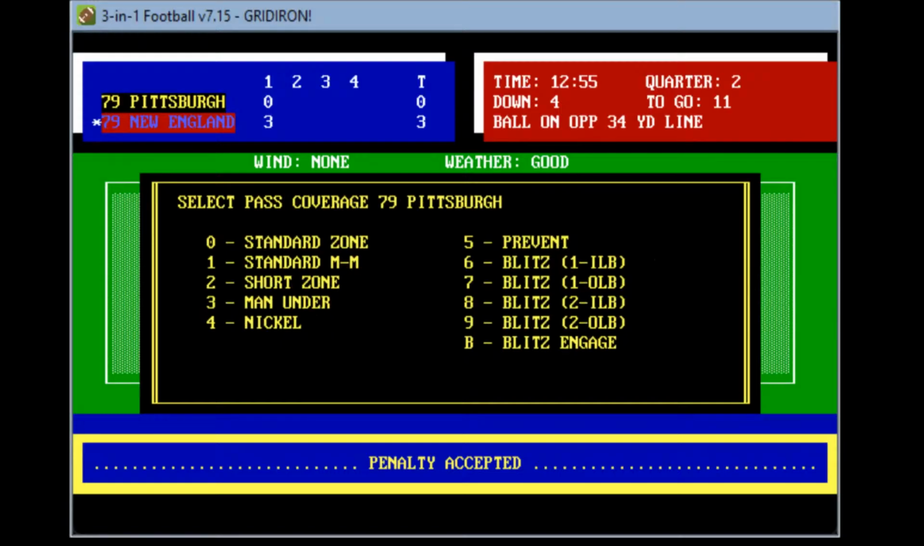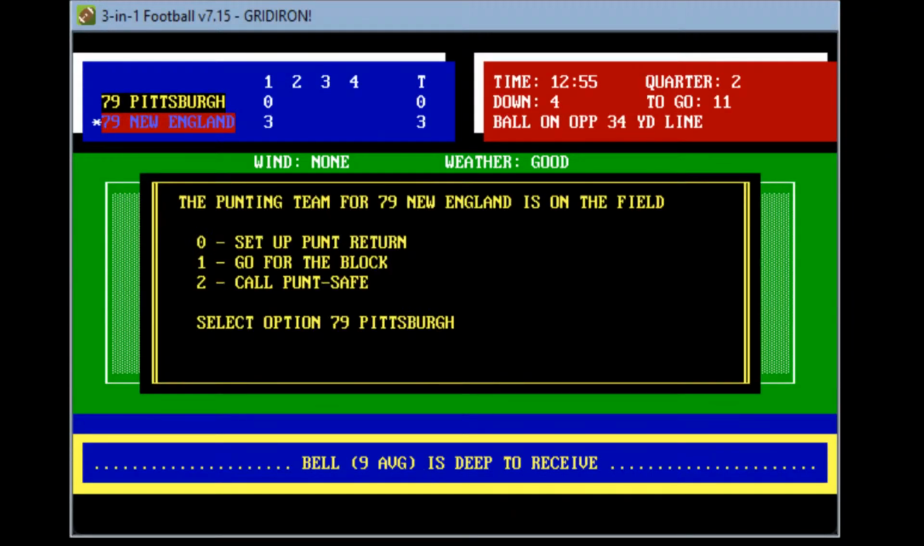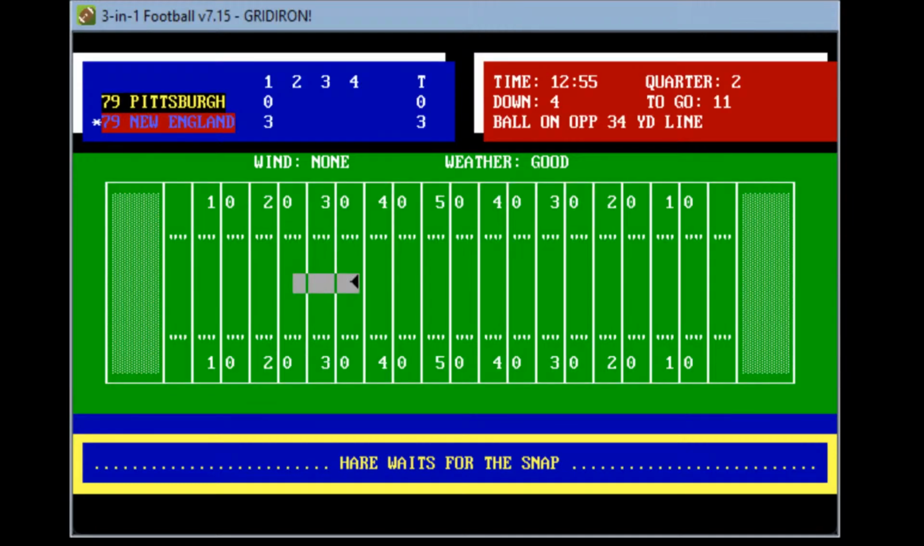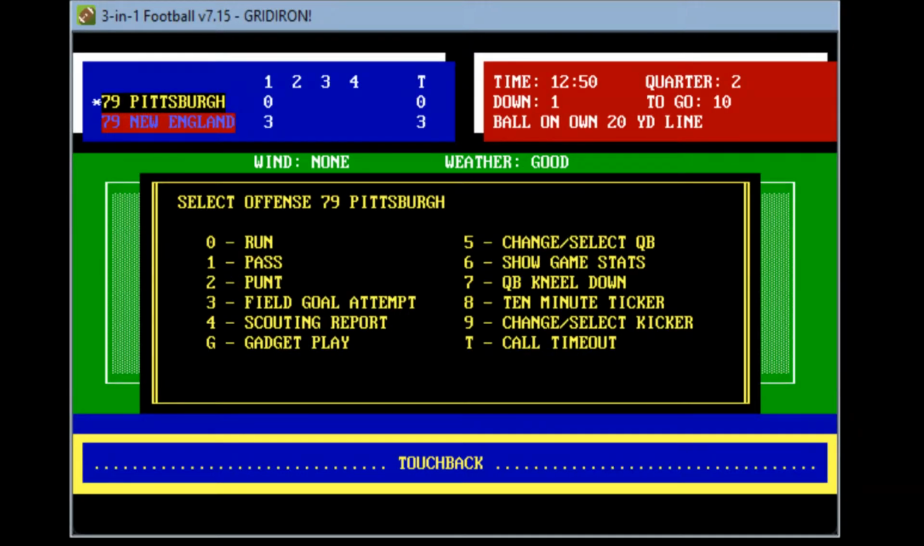So let's go ahead and again set up a standard man-to-man defense. Bell is going to receive this kick. So again, they're going to try to pooch this one inside the 20. So he takes it, boots one, he gets it to turn over, and that's a touchback inside the 20. So Pittsburgh will have it first down and 10 from their own 20, 12:50 to play in the first half. New England leads 3-0.